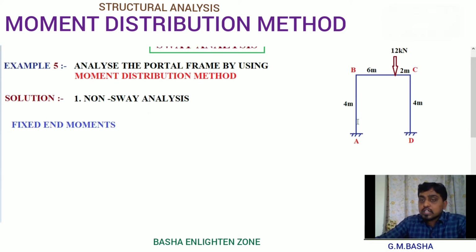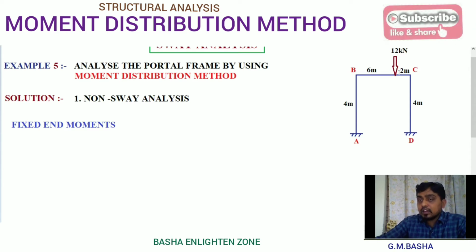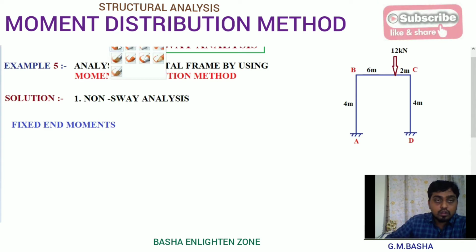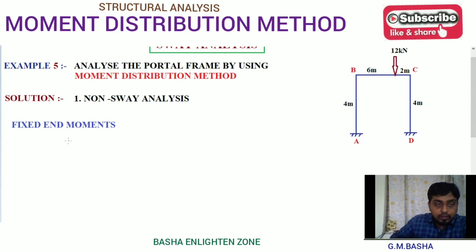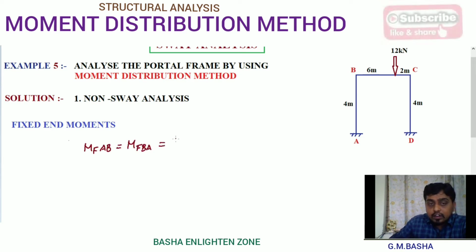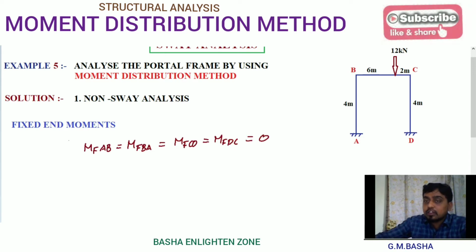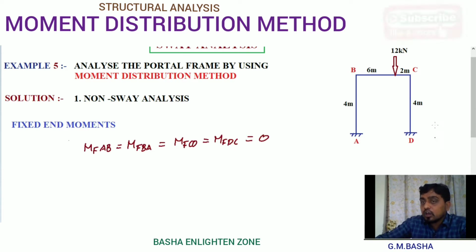There will be no loads acting on the columns AB and CD. Therefore, fixed moment for AB equals fixed moment for BA, and fixed moment for CD and fixed moment for DC will be equal to 0, because there are no loading conditions given on the columns AB and CD.